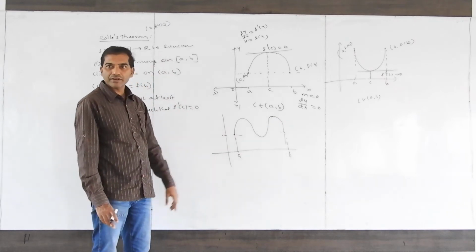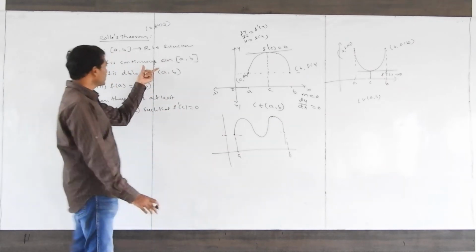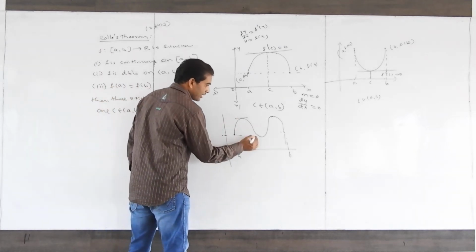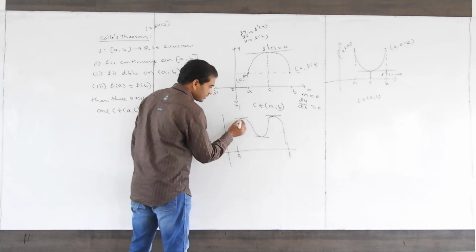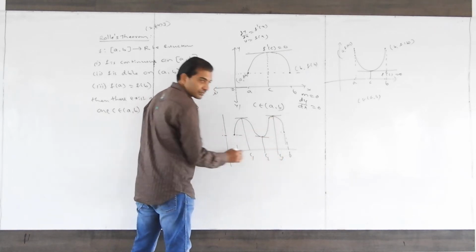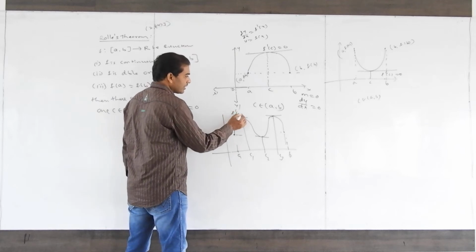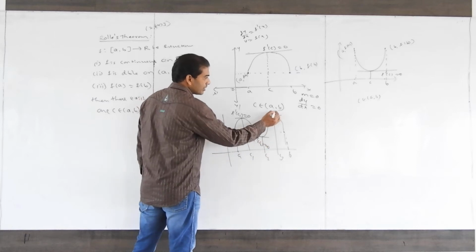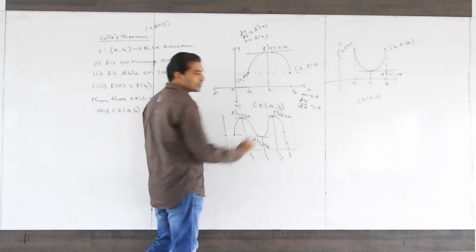Therefore differentiable or not? Yes. Then if these three conditions are satisfied, what happens? Here one point, here another point, here another point. This is C1, this is C2, this is C3. F dash C1 equal to 0, f dash C2 equal to 0, f dash C3 equal to 0.